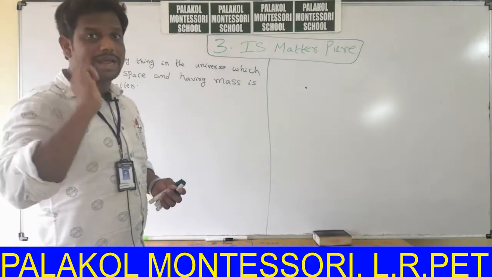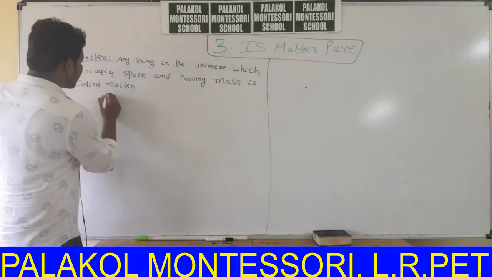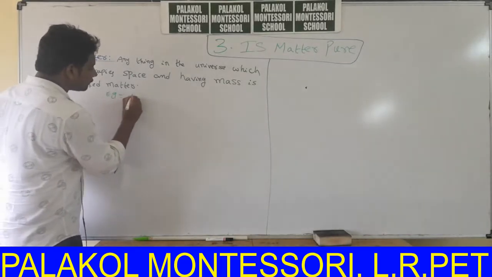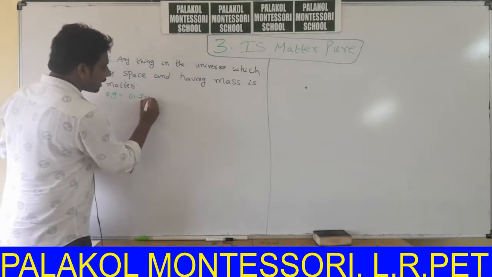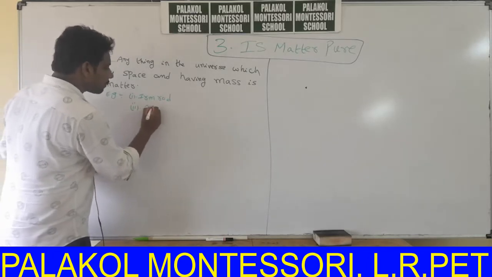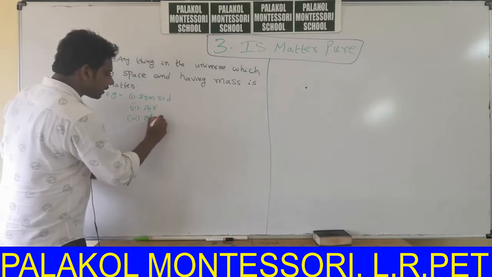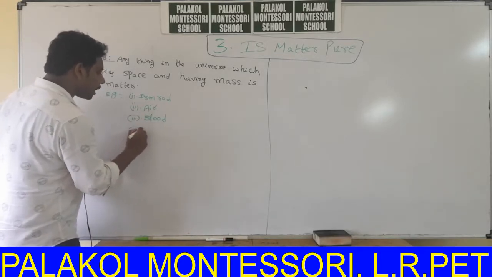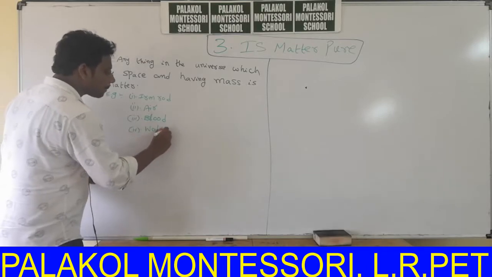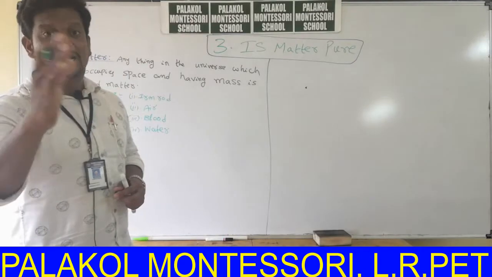Our hair is also an example of matter. So examples are: an iron rod, air, blood, and finally water. You can write millions of examples.